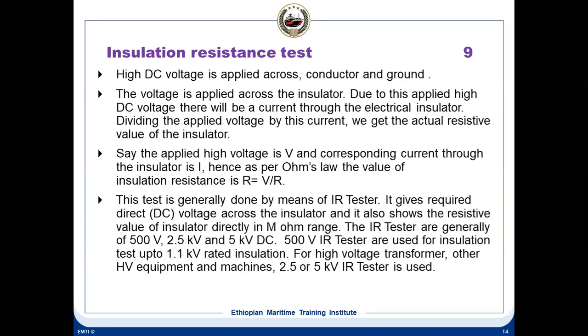For higher voltage transformers or equipment we use a 2500 or 5000 volt Megger. So for 440 volt systems, a 500 volt Megger is good enough, but for 6.6 kV you need a higher voltage Megger. That's why we use a 5000 volt Megger in the case of 6.6 kV.